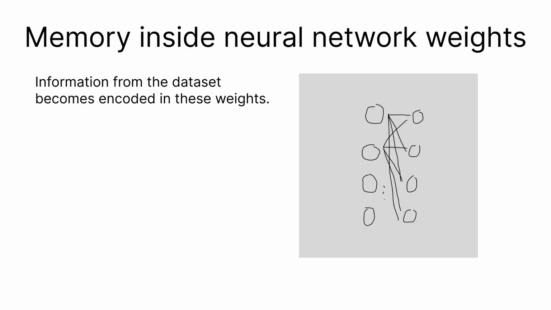The most common type of memory is memory stored inside neural networks. During training, a neural network repeatedly sees examples and gradually changes its weights. After enough training, information from the dataset becomes encoded in these weights. We usually call this process learning or generalization. However, neural networks are also capable of overfitting. Instead of learning general patterns, they can memorize specific examples.